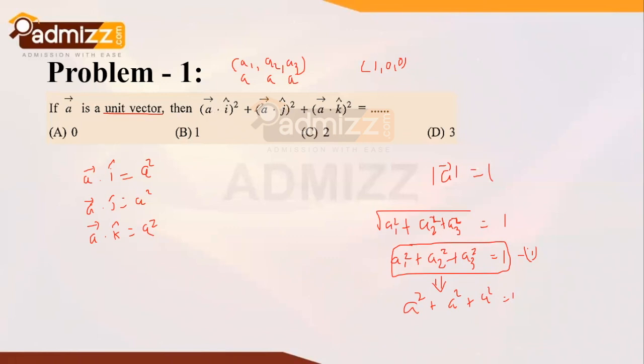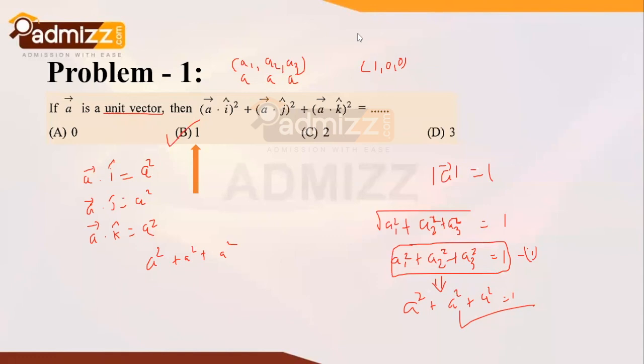If it is given as a1, a2, a3, then we will take it as a1, a2, a3. Since we are provided with these values, I will take the square of these values, a square plus a square plus a square, and from this particular result we have the final answer as 1. So my final answer is 1 for this particular question.